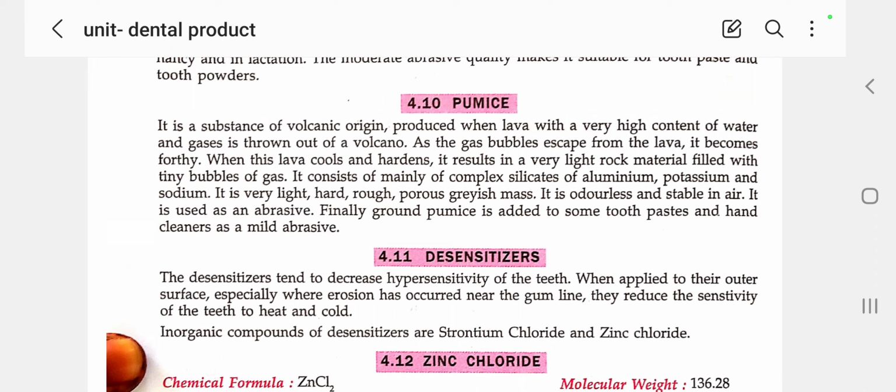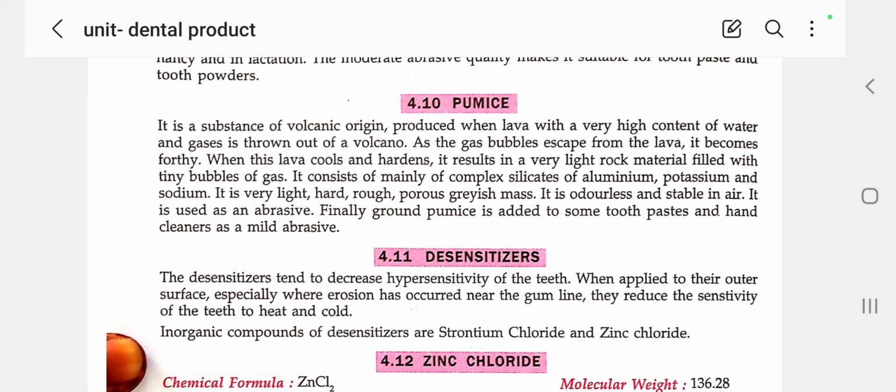When this lava cools and hardens, it results in a very light rock material filled with tiny bubbles of gas.